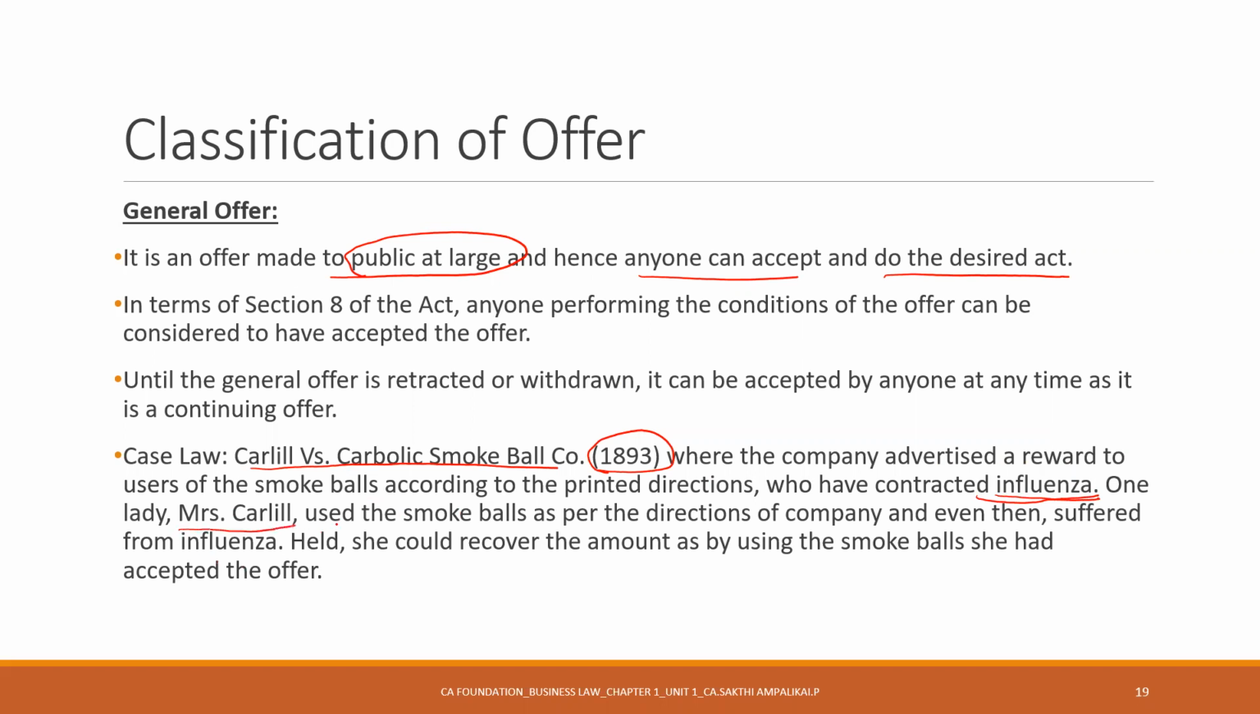So what this lady, Mrs. Carlill, does is, she used the smoke balls as per the directions of the company, and she suffered from influenza. Because of using this particular smoke ball, this lady got influenza. She is very much eligible to get compensation from the Carbolic Smoke Ball Company. That company cannot say, no, I didn't make the offer to you, because it is a general offer to the public at large. They advertised a reward in a newspaper. So this lady is very much entitled to this reward. Okay, so this is a general offer.